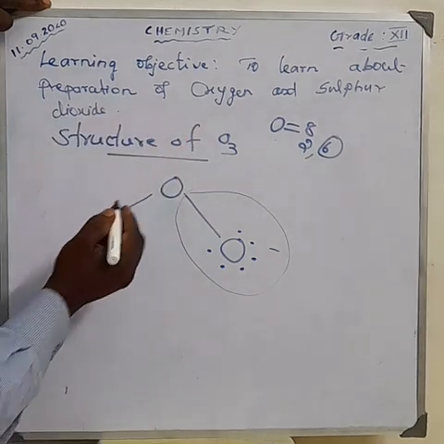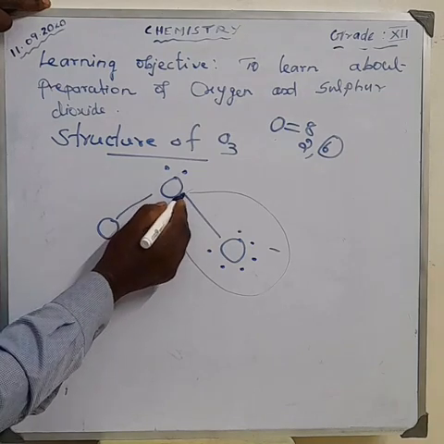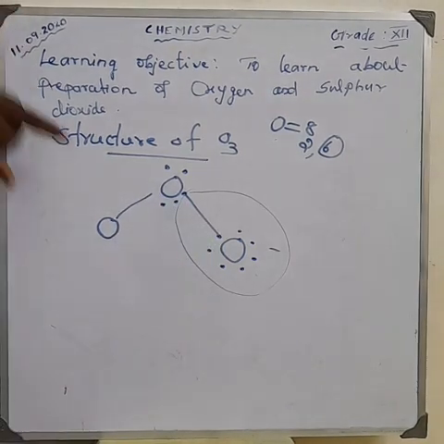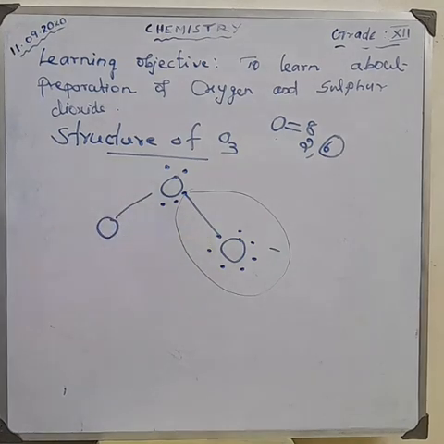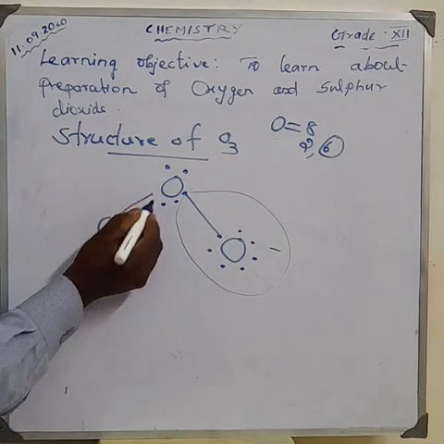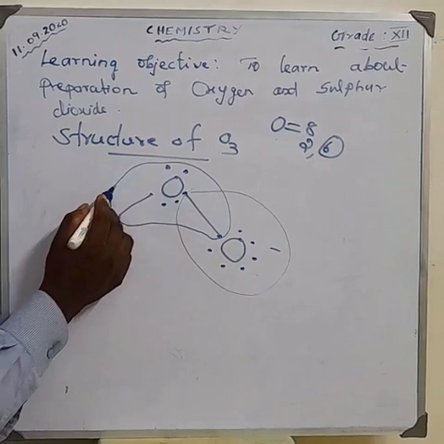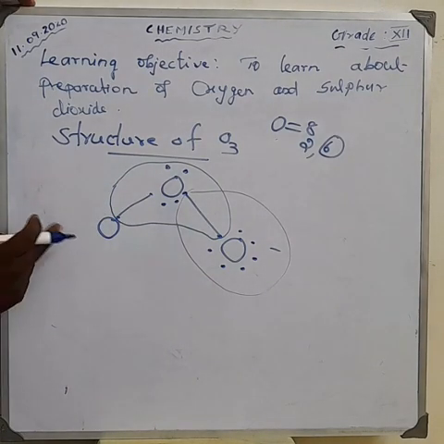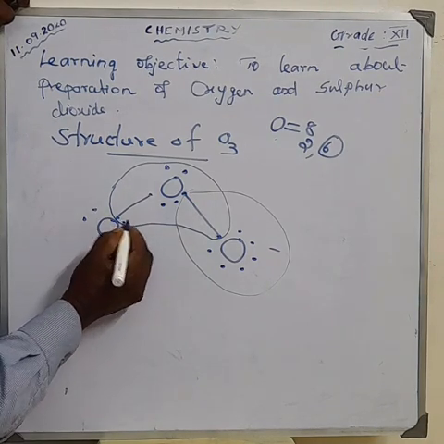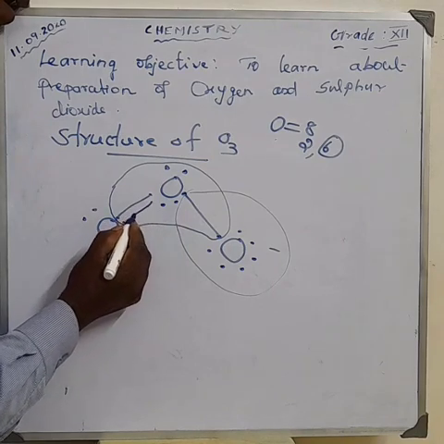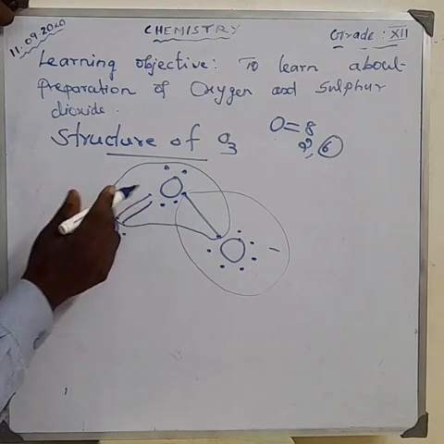Next, the second oxygen has 6 electrons, and it also acquires the inert gas configuration of 8. For the last oxygen, you make a double bond, and now this also attains an inert gas configuration of 8.